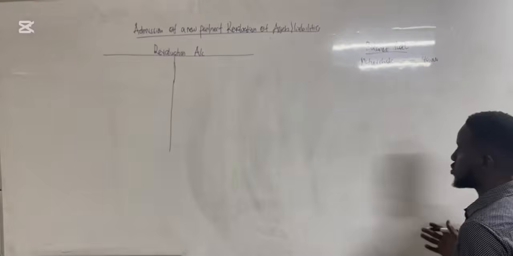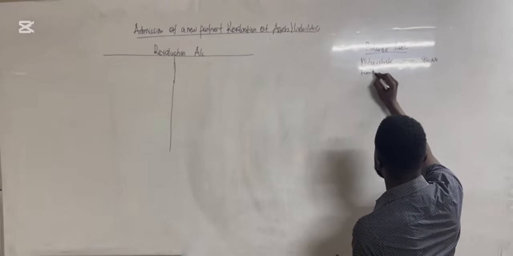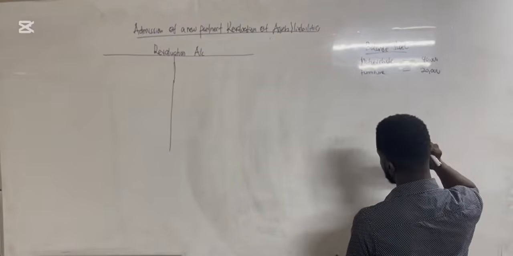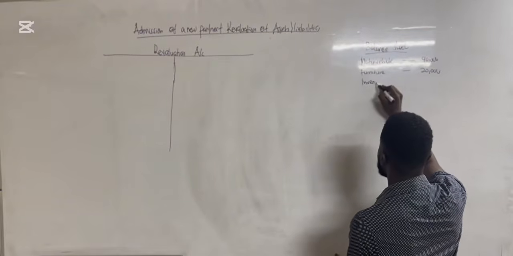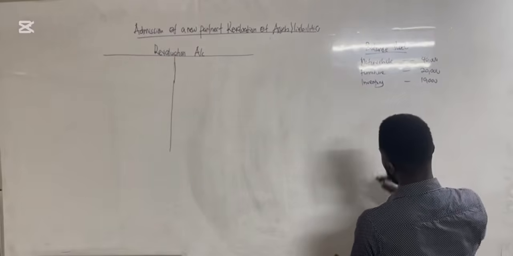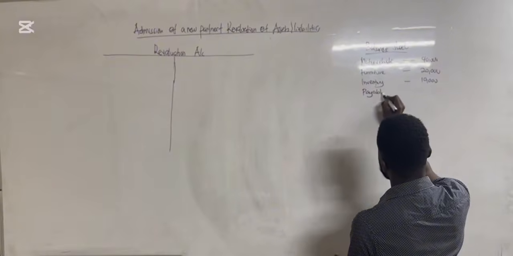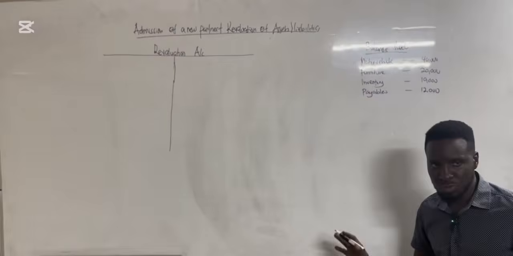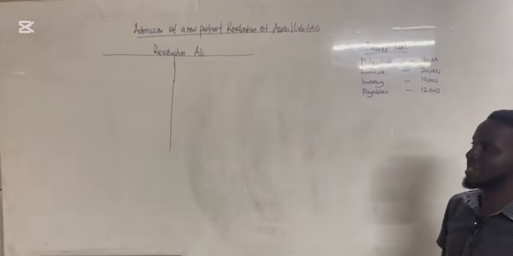They could have given you furniture of 20,000, then inventory of 10,000, and then payables of around 12,000. So I assume this is part of the balance sheet that they have given us. I'm just picking out a few items.